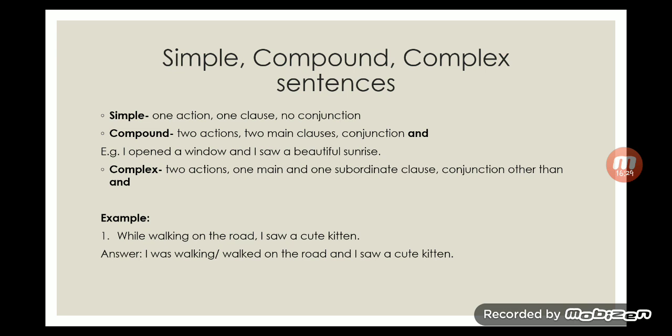Okay, so what have I done in this sentence? I have combined two complete actions with the help of a conjunction, and. Okay, see this over here. I opened the window. Subject, verb, object. One clear action, one complete action. Okay, I opened a window.